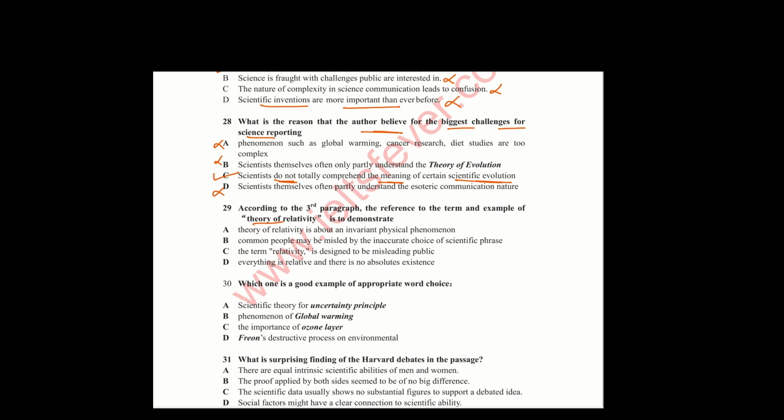Option C is incorrect. No theory is designed to mislead people. There may be some things that can confuse the public, but there is no theory that is designed for misleading the public. Everything is relative, there is no absolute existence. That is also incorrect. So options A and B.